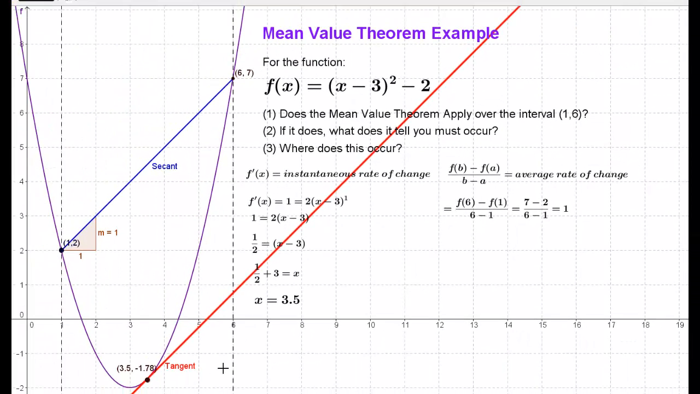So at that point, which algebraically is 3.5, it's actually negative 1.775, but GeoGebra's rounding this. At that point, the tangent line slope is also equal to 1, and you can visually see that. We've drawn the tangent line, we've drawn the secant line, you can see their slopes are identical. That only occurs once on this particular interval, but it could occur more than once in some situations.